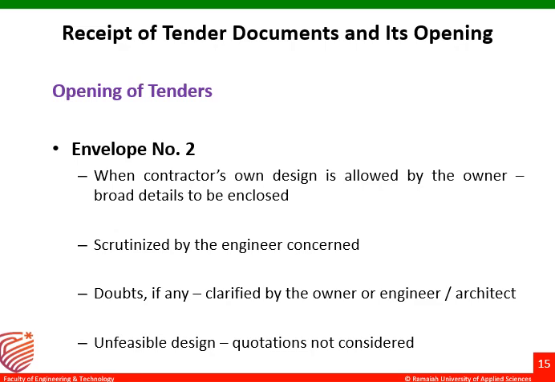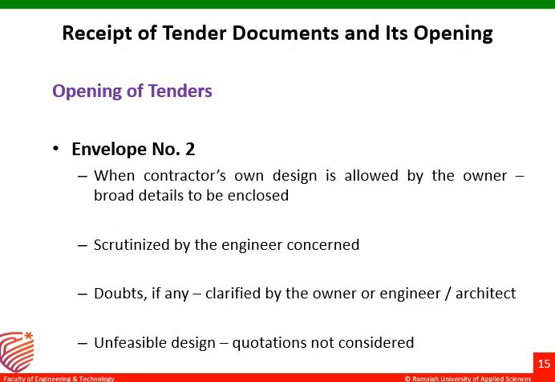And if there is highway construction, whether the alignment is as per the design of pavements or the standards or not. So all those broad details of the designs, if there is a contractor-side design, have to be enclosed in envelope 2.